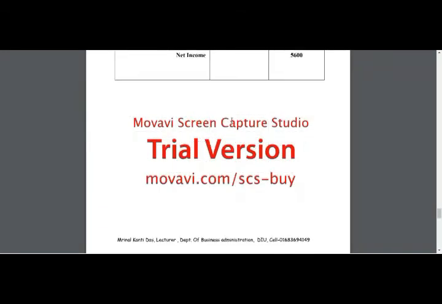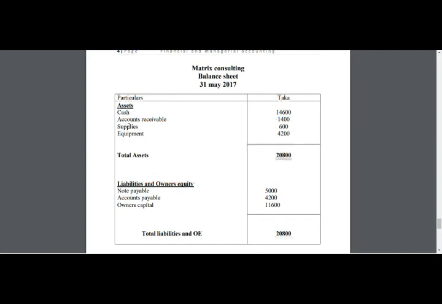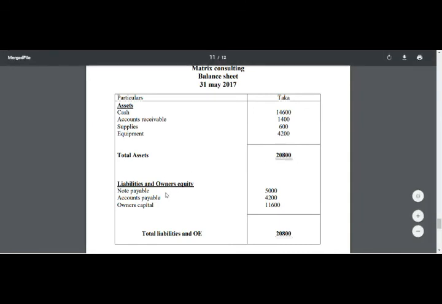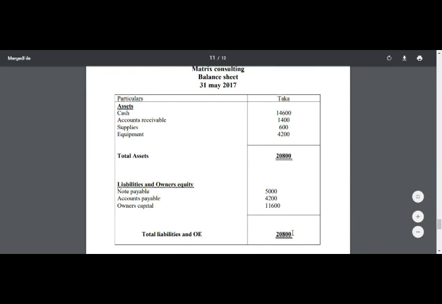Now we can see that from our tabular analysis we have taken cash, accounts receivable, supplies and equipment, and our total balance is 20,800. And from liabilities and owner's equity we have taken note payable, accounts payable and owner's capital. Now our total balance is 20,800. So the assets balance out liabilities and owner's equity.